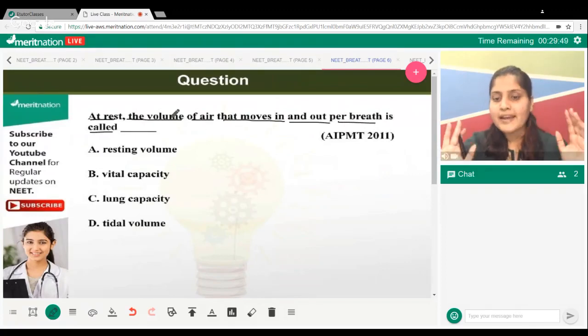At rest, the volume of air that moves in and out per breath is called. When you are relaxing, enjoying your life, reading a book probably, or watching some movies, and it's not a thriller movie, okay, then you will have a normal breathing rate, right? So the volume of air that moves inside your lungs and that comes out during that type of situation, what do you call it?